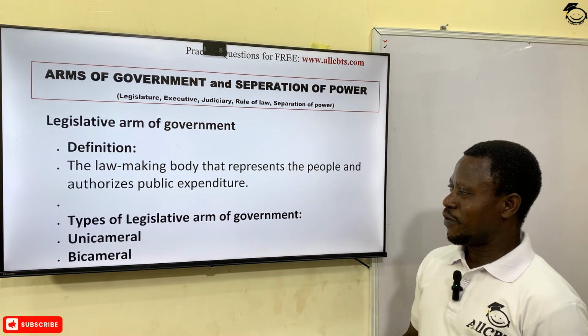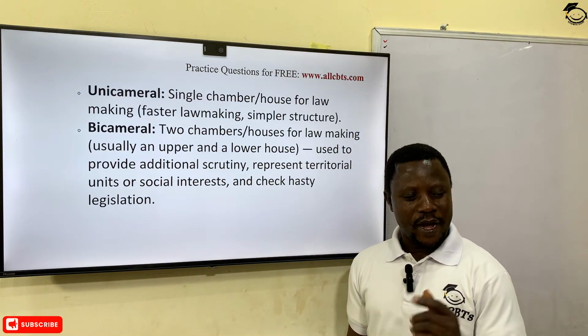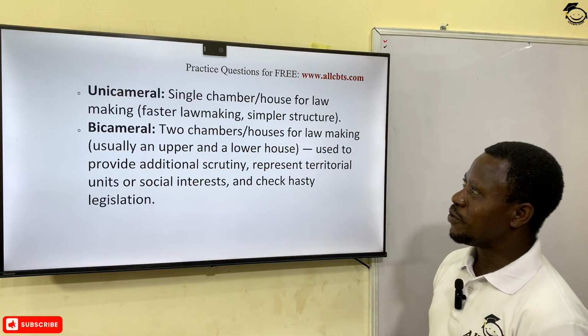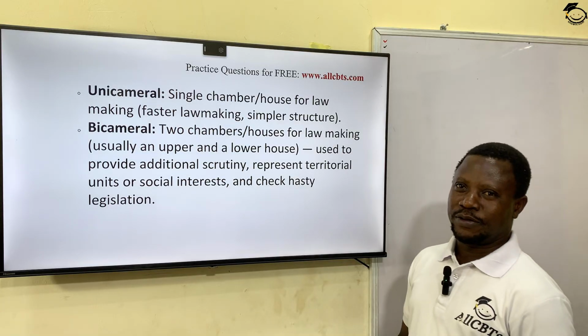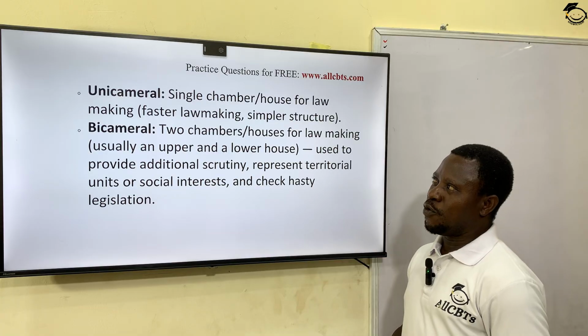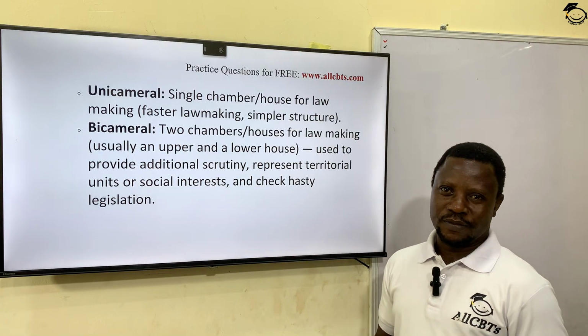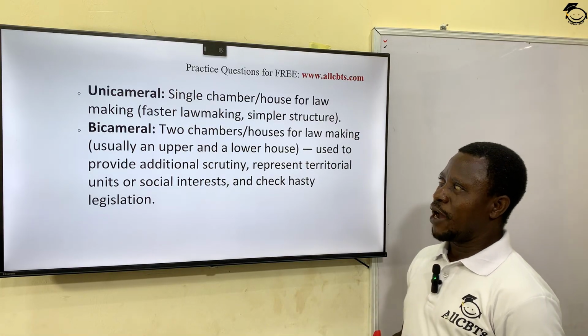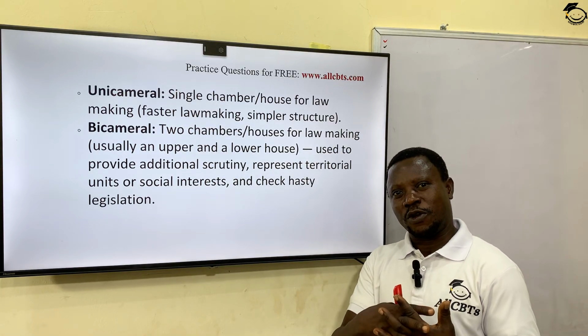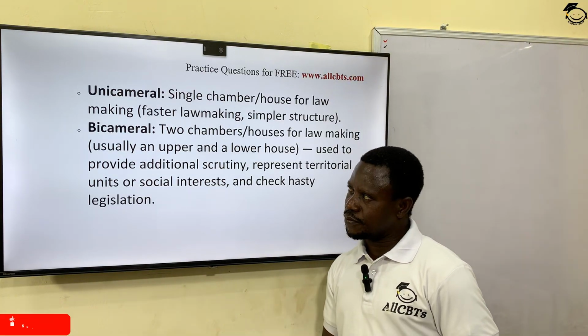We have two types of legislature: unicameral and of course bicameral. When we say unicameral, what are we talking about? We mean a type of legislative arm where there's a single house or single chamber for lawmaking. Having only one house makes the process of the law faster and of course with a simpler structure.